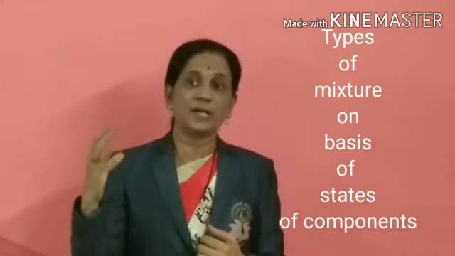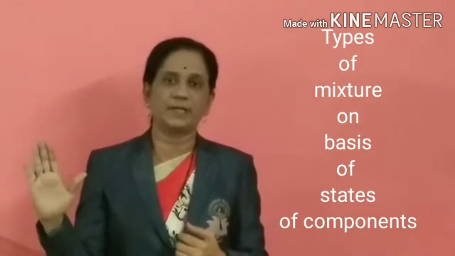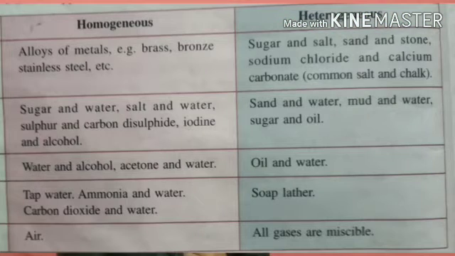Now students, we are going to explain the next topic about the types of mixture depending upon their state. So the first one I want to explain is solid plus solid. Both components are solid. They are forming homogeneous mixture and heterogeneous mixture. Now students, see this table. That table is giving the example of the homogeneous and heterogeneous.